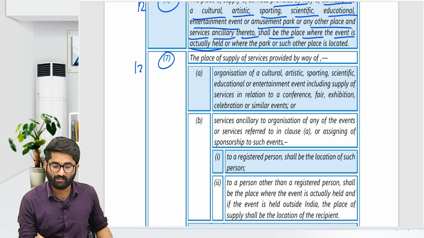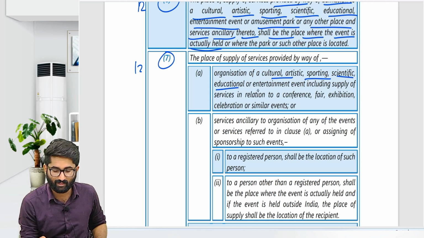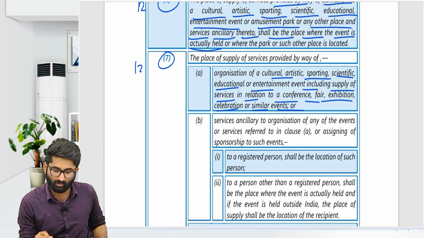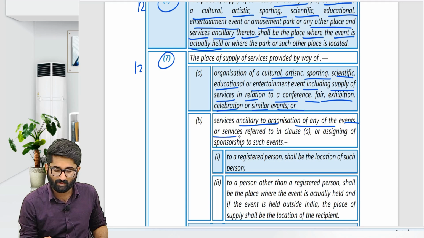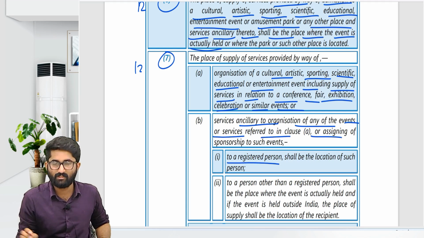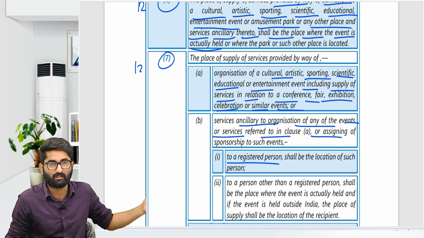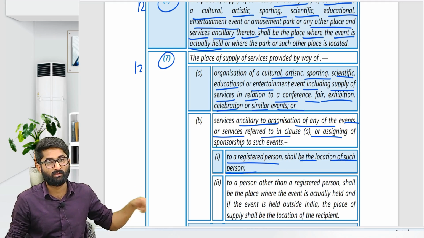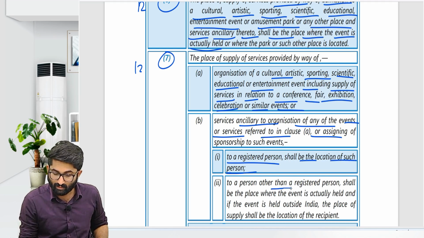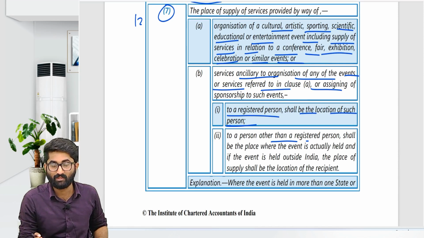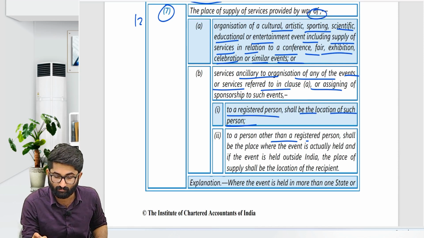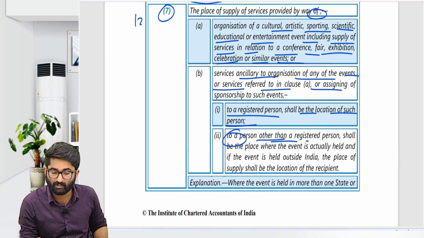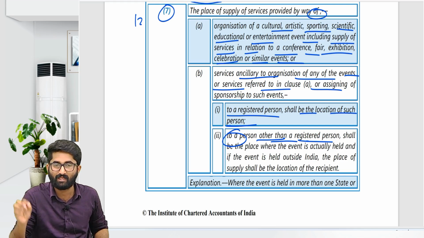See here, the organization of cultural, artistic and sporting event, scientific and educational event including the supply of services in relation to the conference, fair, exhibition, celebration or similar events, or services ancillary to the organization of the event specified therein. To a registered person, the place of supply shall be the location of such person. So his location will be the place of supply. To a person other than a registered person, the place of supply shall be the place where the event is actually held.